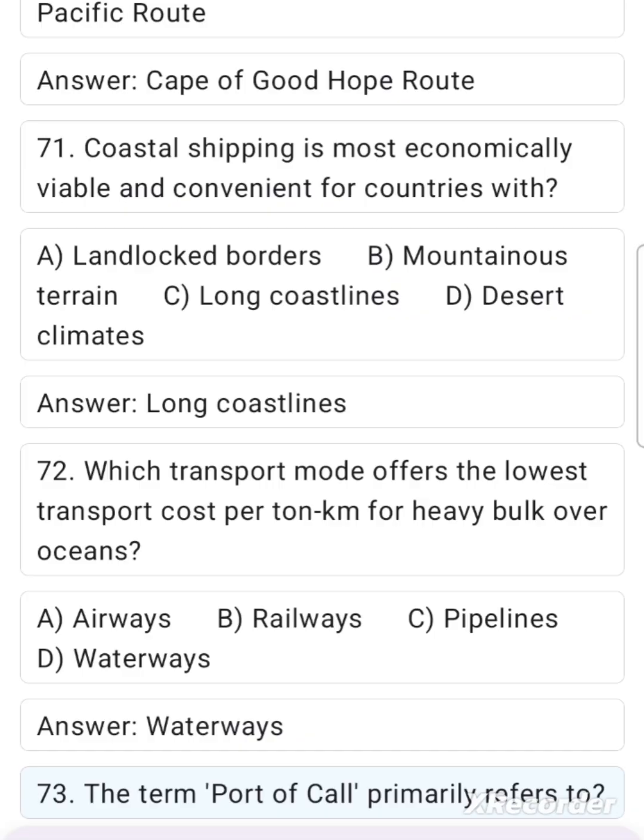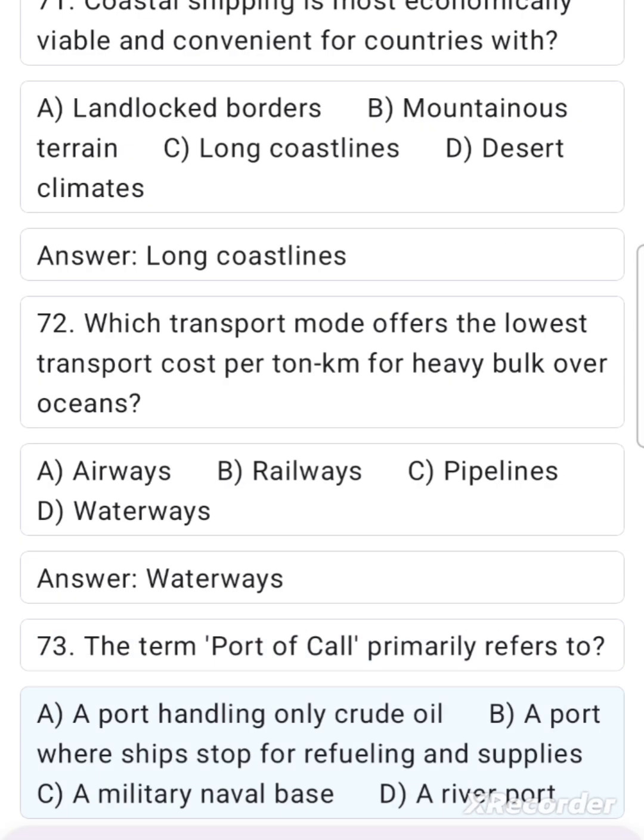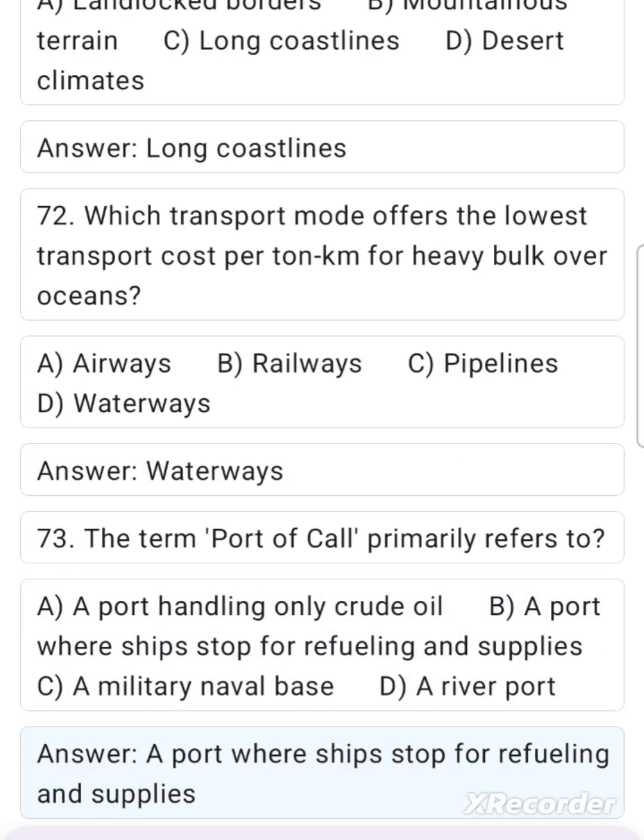73. The term port of call primarily refers to A. A port handling only crude oil, B. A port where ships stop for refueling and supplies, C. A military naval base, D. A river port. Answer. A port where ships stop for refueling and supplies.